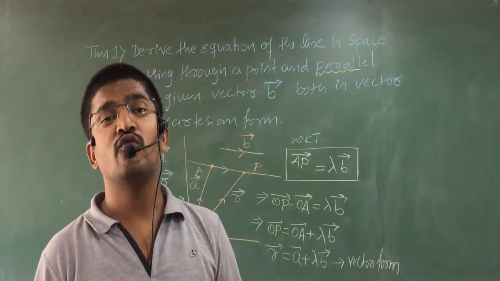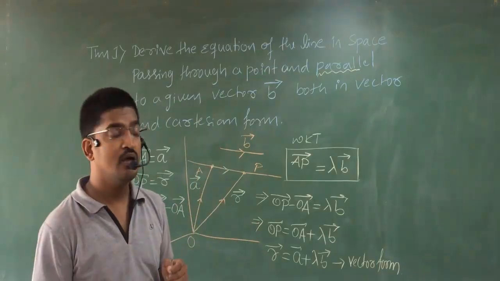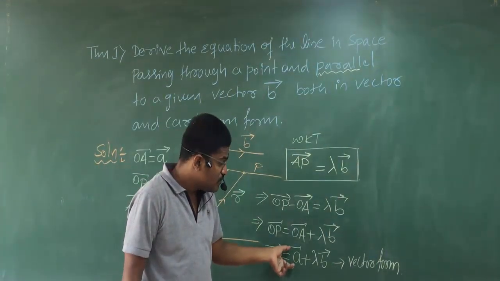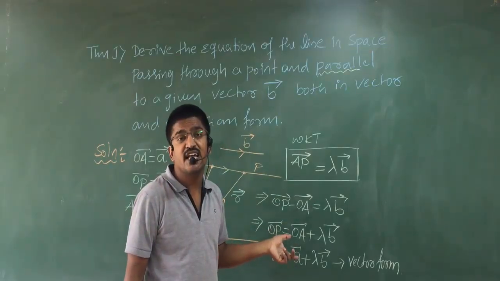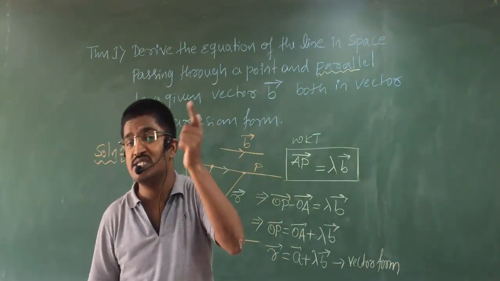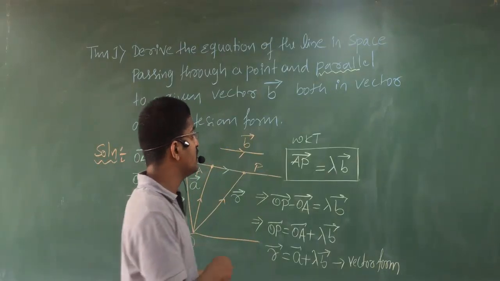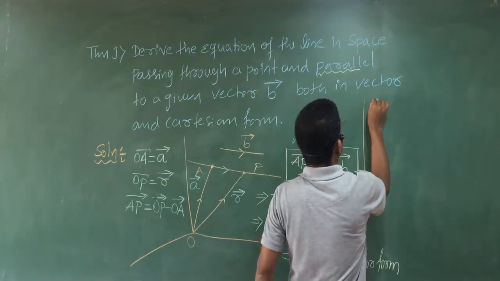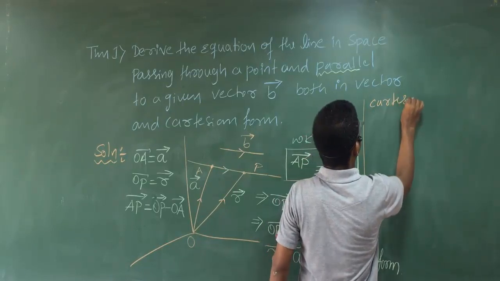Now we shall go for Cartesian form. Again you must know the basics. Clear? Given point A is represented as what? x1, y1, z1. Given point in Cartesian form.